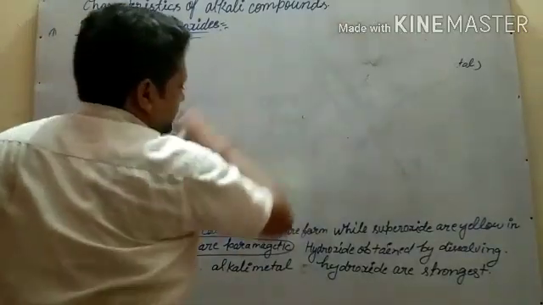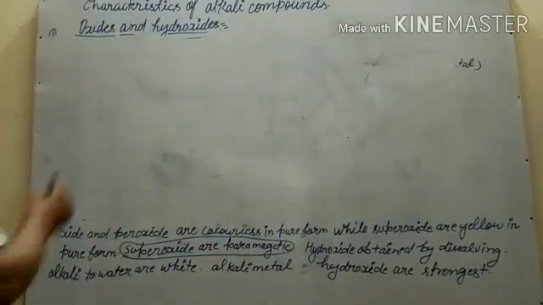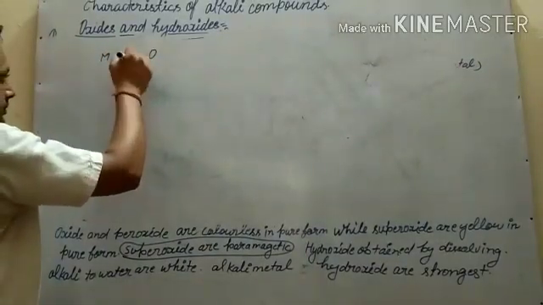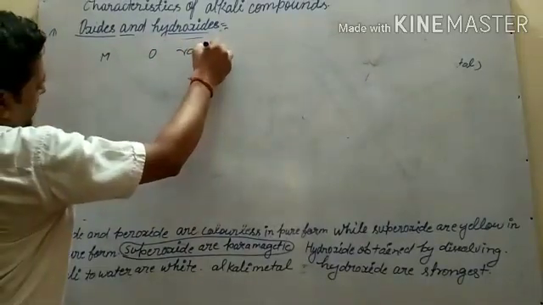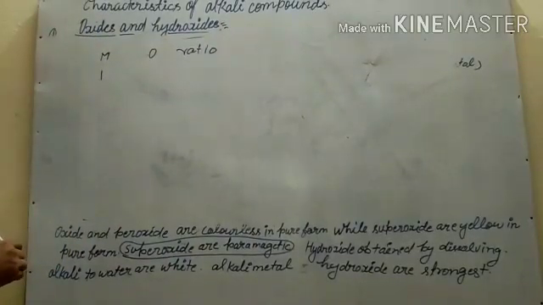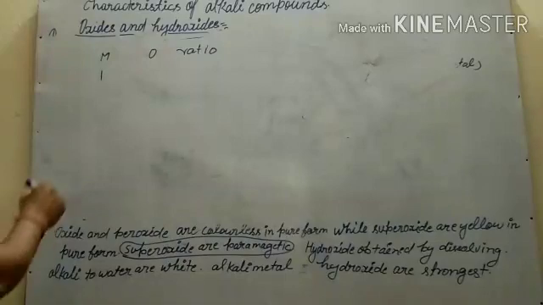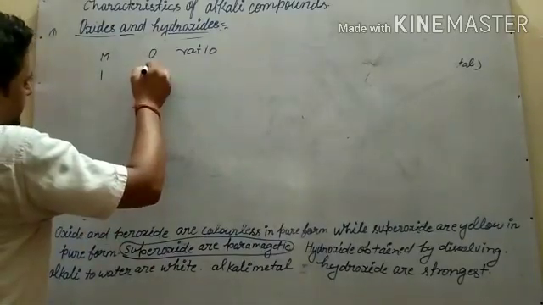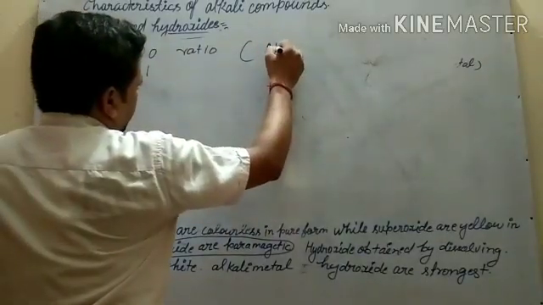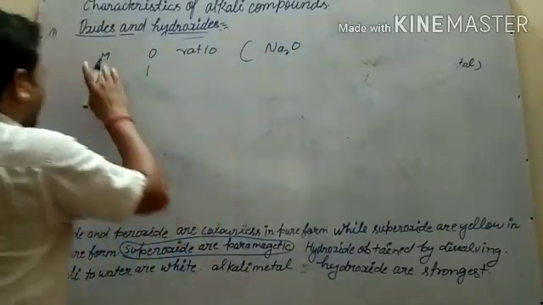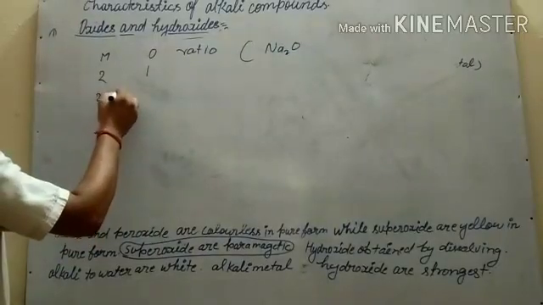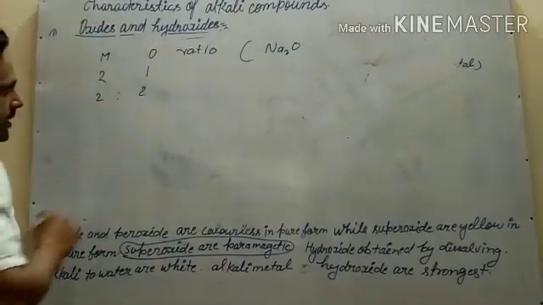Then we will discuss how it is paramagnetic. So if we look at the metal and oxygen ratio, for example Na2O, the metal is 2 and oxygen is 1. The metal and oxygen ratio is the same as, means like this.